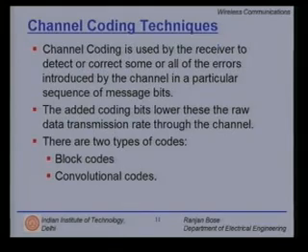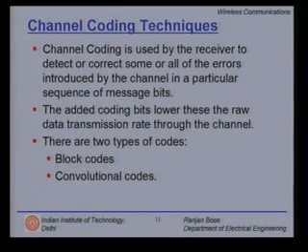The added coding bits lower the raw data transmission rate through the channel. If you are mapping k bits to n bits, then k over n is the code rate of the code. There are two types of codes, broadly speaking. One is block codes and then there are convolutional codes. Convolutional codes are codes with memory.